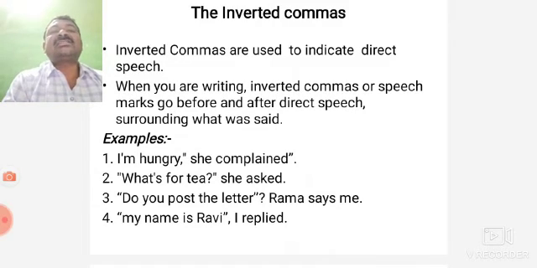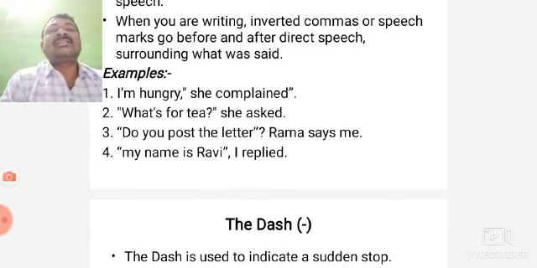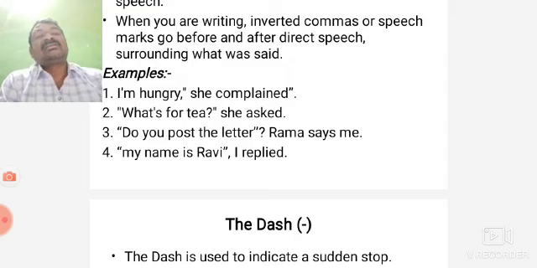I am unwell is the direct speech. There we have to use double inverted commas. Here, my name is Ravi, I replied. My name is Ravi is the direct speech. There we have to use double inverted commas. There are many examples for direct speech. My father is not well, double inverted comma, I said.